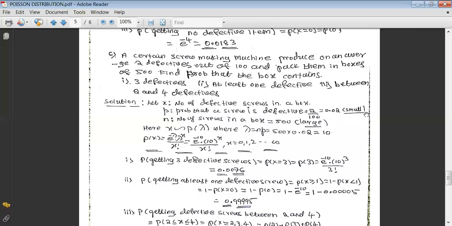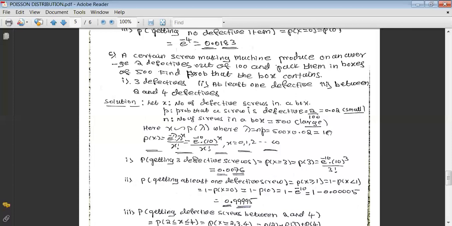That is going to be small. And n is the number of screws in a box. They are given the screws are packed in a box of 500. That's why n equals 500. I think it is somewhat large. p is small, n is large. That's why we can conclude that it is an example of Poisson. So we say that x follows Poisson with parameter lambda, where lambda is given by n into p. n is 500 and p is 0.02. Its value is 10.